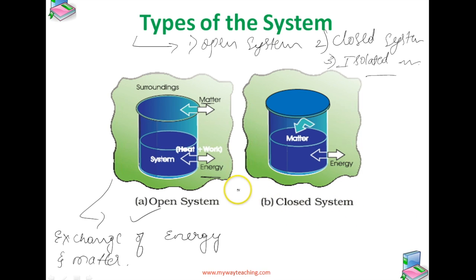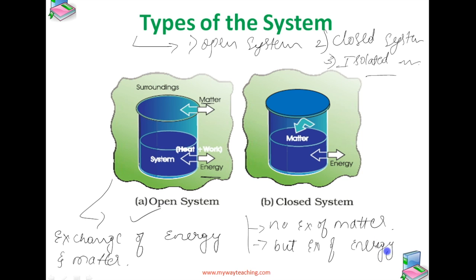Next, coming to the closed system. In a closed system, there is no exchange of matter, but exchange of energy is possible between the system and the surroundings. The presence of reactants in a closed vessel made up of conducting material, for example, copper or steel, is an example of a closed system.